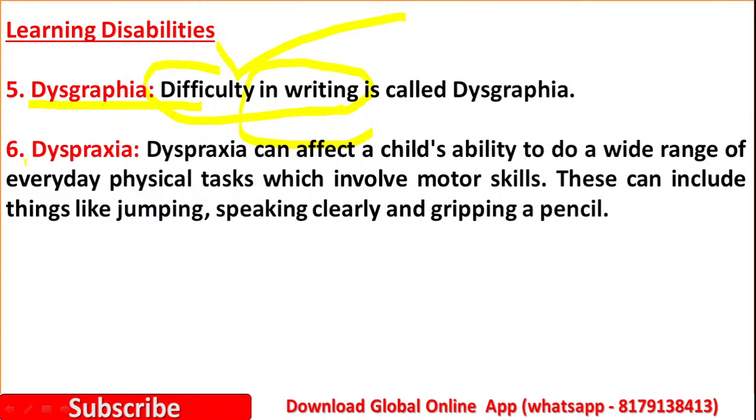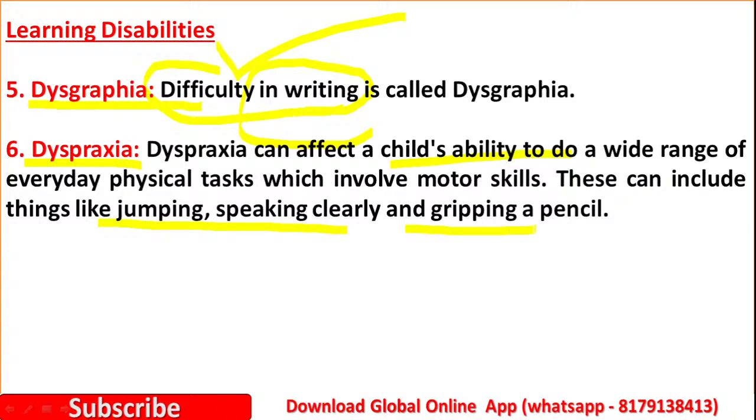Then dyspraxia. It can affect a child's ability to do a wide range of everyday physical tasks. The difficulties related to physical tasks or motor skills are known as dyspraxia. These can include jumping, speaking clearly, or gripping a pencil.